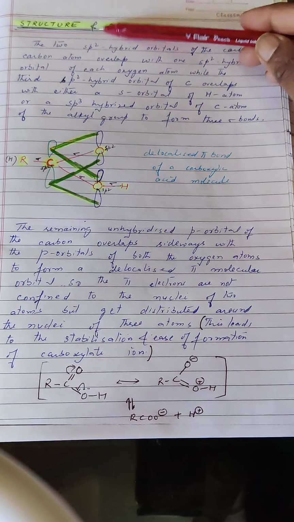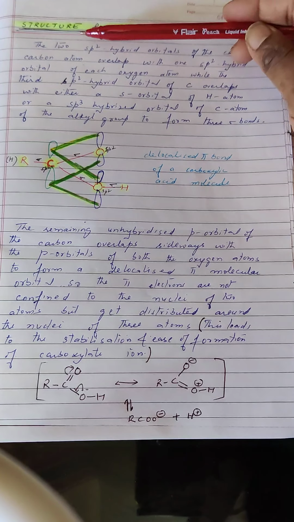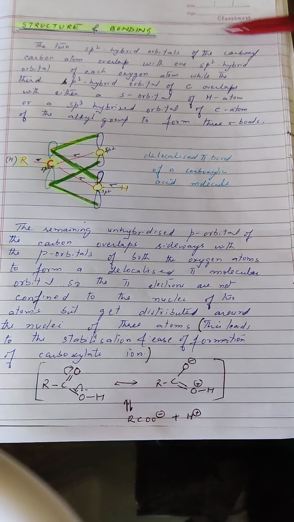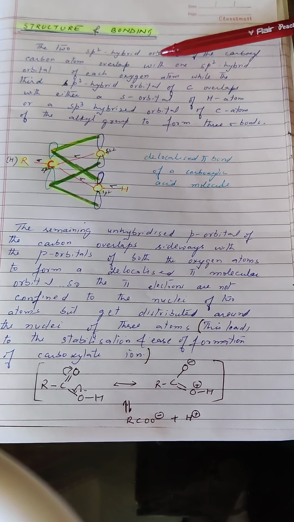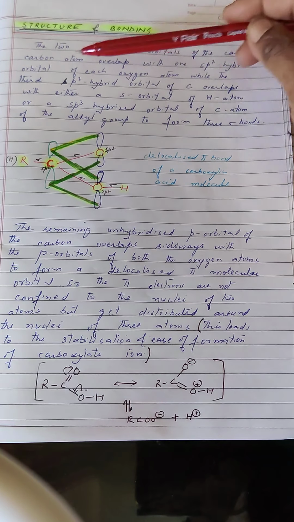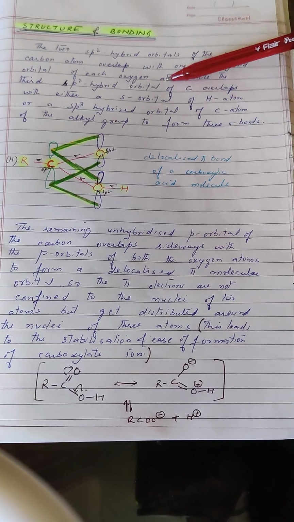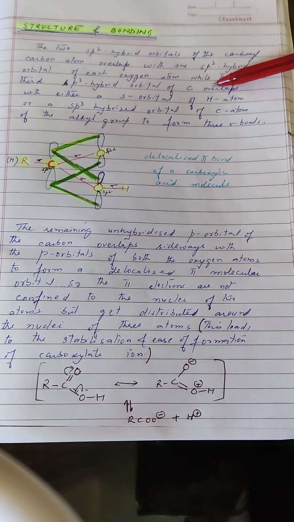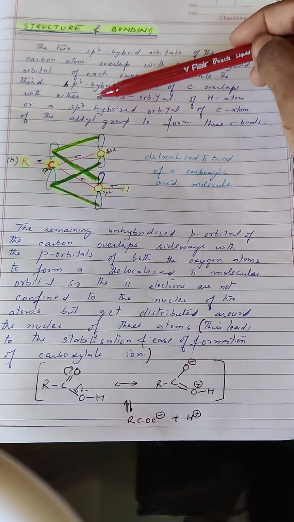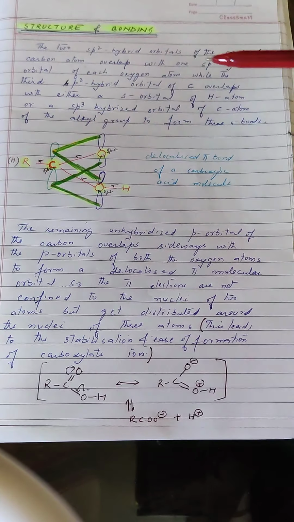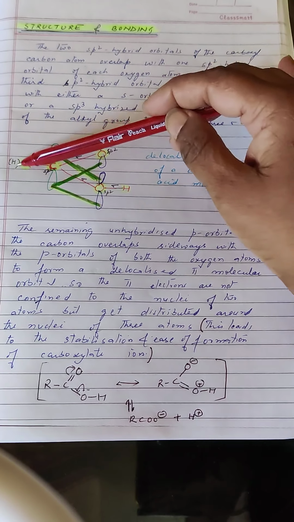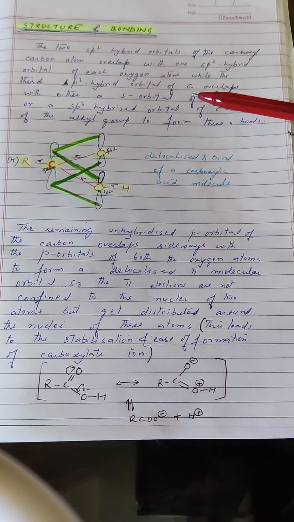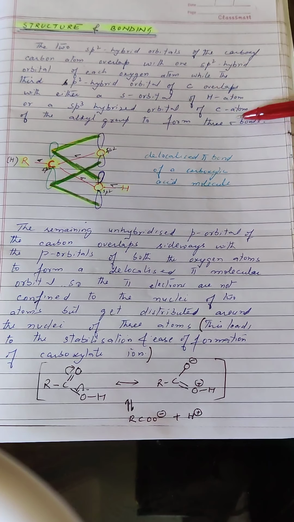Now let us talk about the structure and bonding in carboxylic acids. The two sp2 hybrid orbitals of the carboxyl carbon atom overlap with one sp2 hybrid orbital of each oxygen atom, while the third sp2 hybrid orbital of carbon overlaps with either an s orbital of the hydrogen or with an orbital of the sp3 hybrid carbon of the alkyl group. Thus it forms 3 sigma bonds.